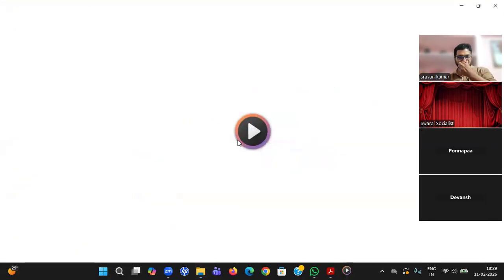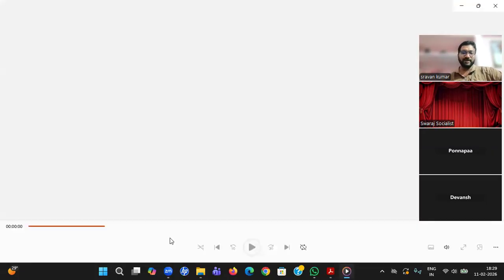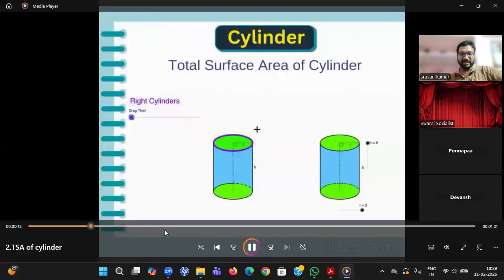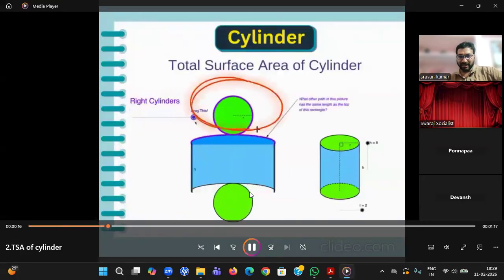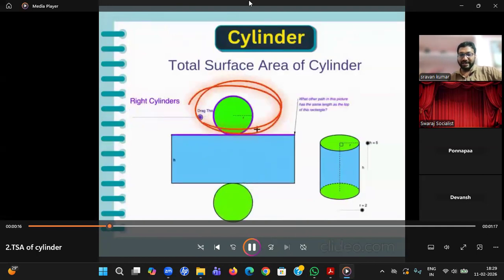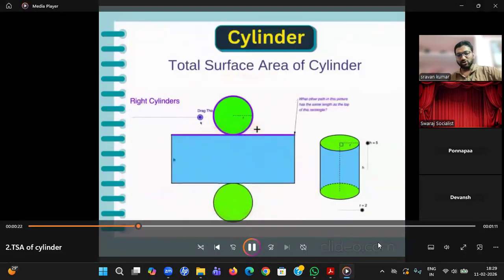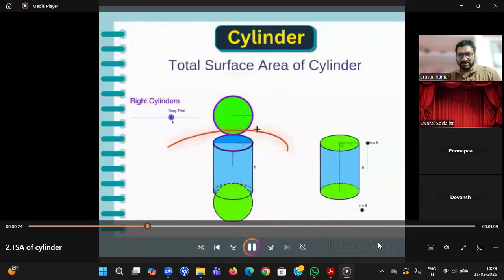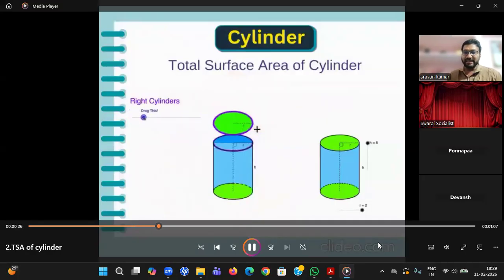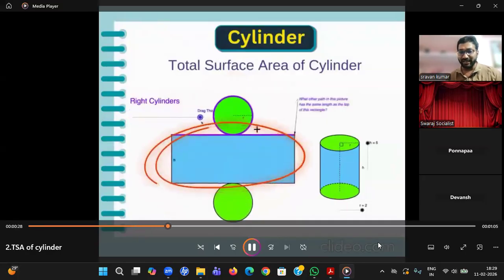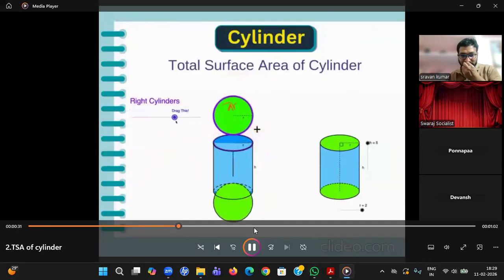Yes, you see, this is what I have shown in the session. Whenever I want to paint this particular cylinder, the total surface area, first of all, I am breaking this total surface area into two circles and I'll cut and open. So what is the figure, student? It is two circles and one rectangle. So two circles means obviously pi r square plus pi r square, and the rectangle is the challenge. Can you see what rectangle is forming? I'll show in the next try.